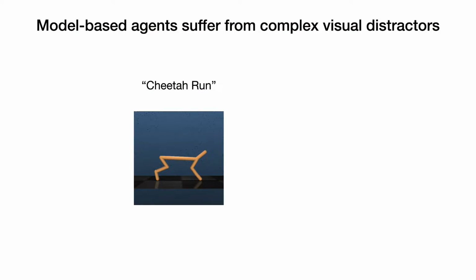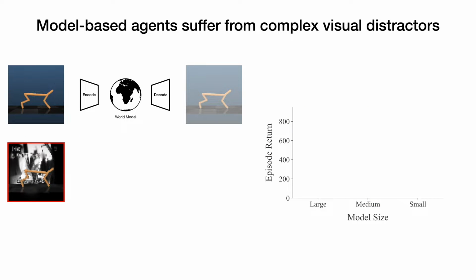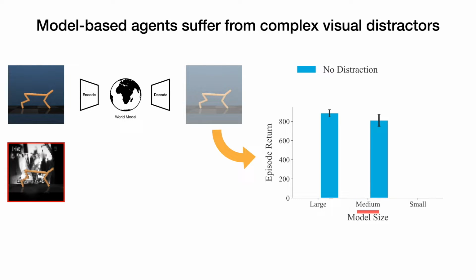To see this, let's first consider a simple experiment, where we inject complex background videos into the DeepMind control task, cheetah run. We trained the reconstruction-based Dreamer agent on these two domains. In the figure on the right, we visualize the policy performance on the vertical axis, and vary the number of parameters in the world model along the horizontal axis by double, same, and half of the original implementation.